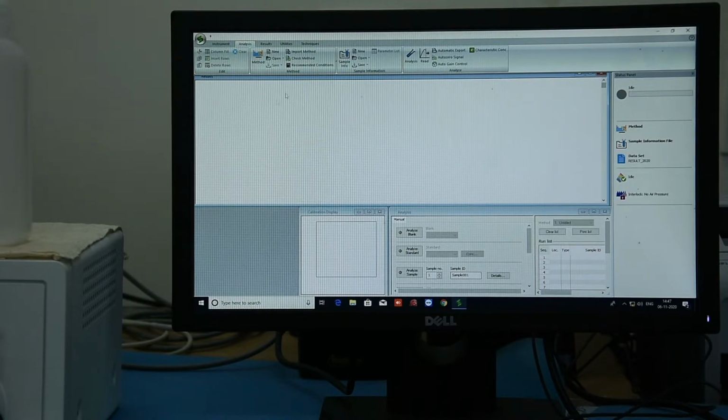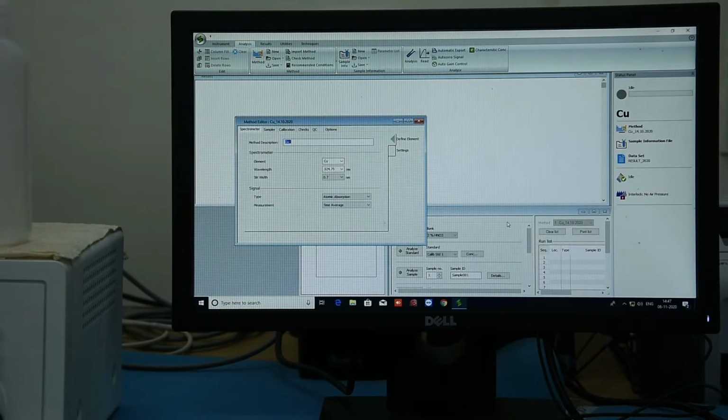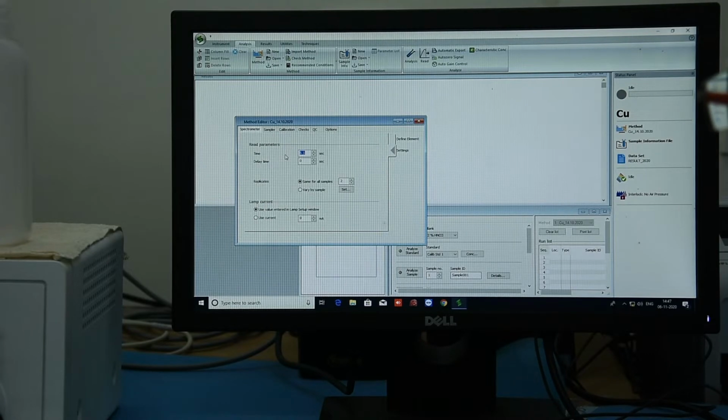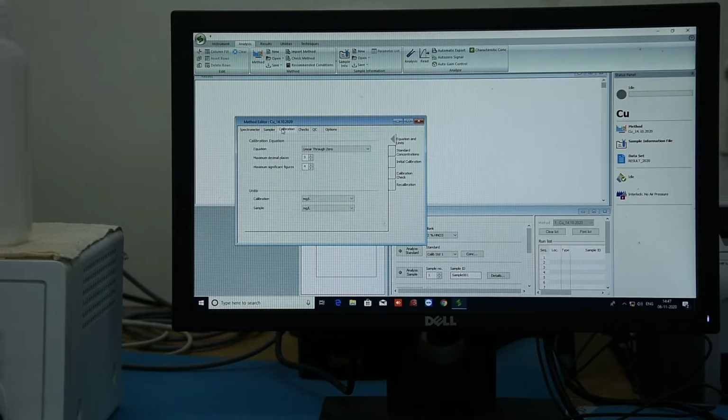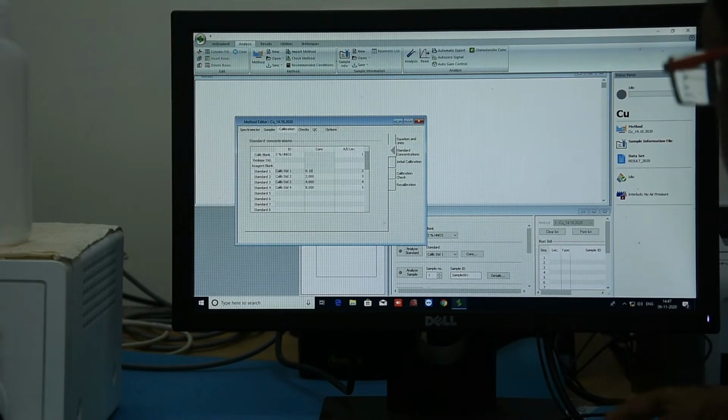Then we have to click on the analysis tab and go to the method editor section. Open the method for copper analysis. Thereafter we have to go to settings and set the parameters as per our requirement. In the calibration section, we are setting standard concentrations of 0.1, 0.2, 0.4 and 0.8 ppm.